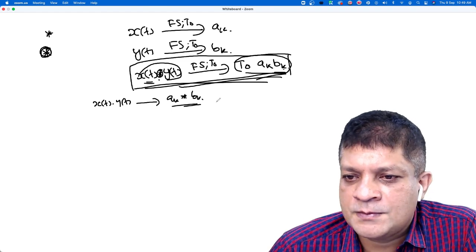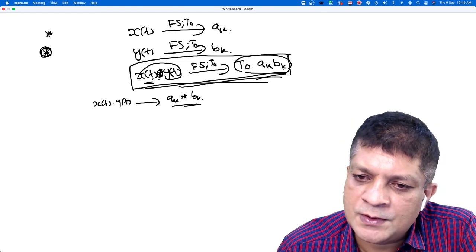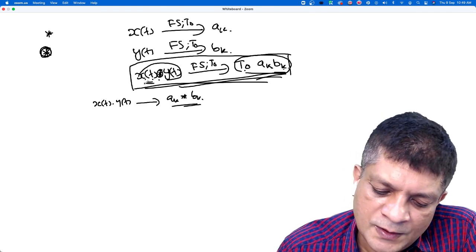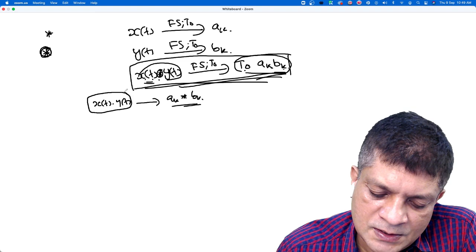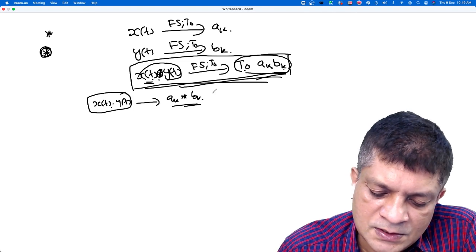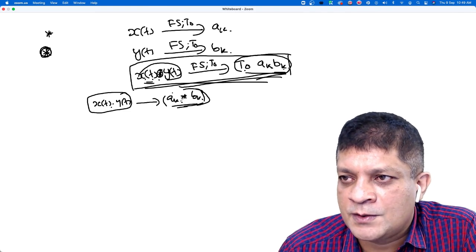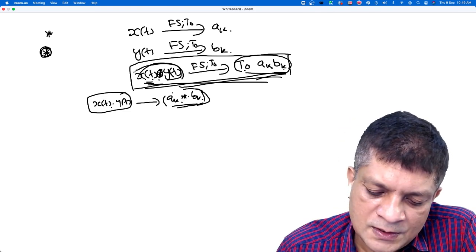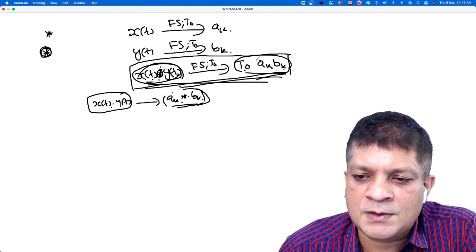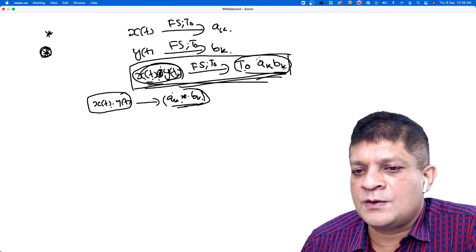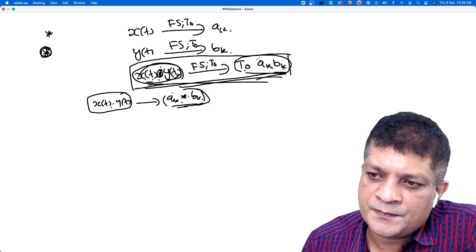Yes, sir. That is the multiplication property, and this is the convolution property. So when it is multiplication in the time domain, it is convolution in the frequency or Fourier domain, and when it is convolution in the time domain, it is multiplication in the Fourier domain. So there is always a dual of all the properties.